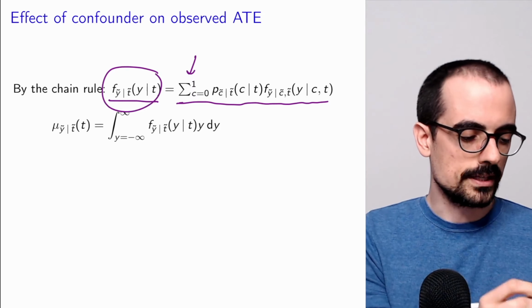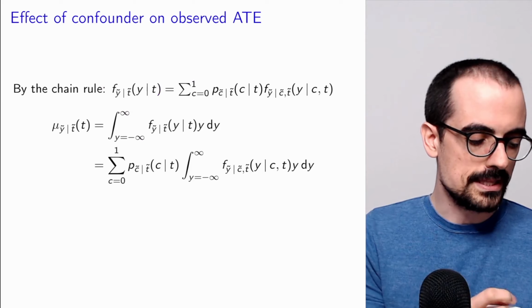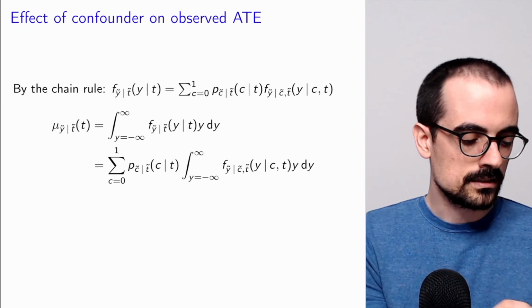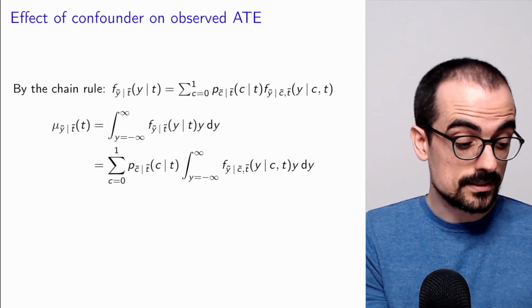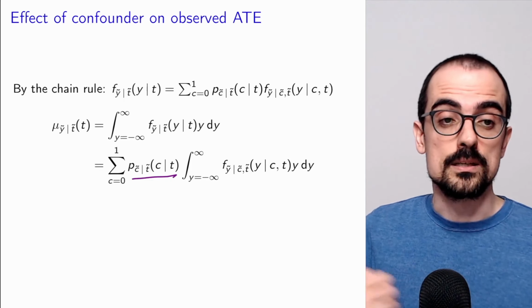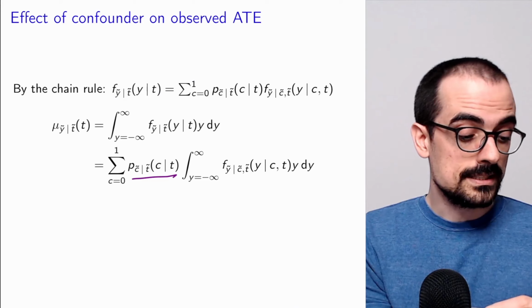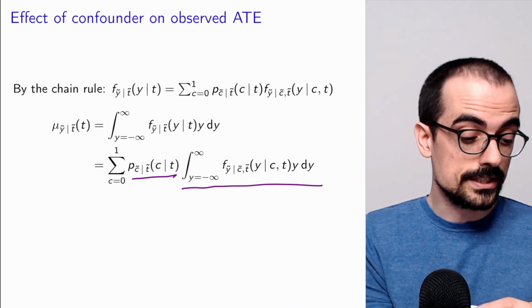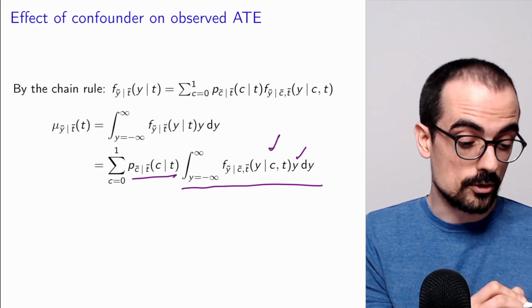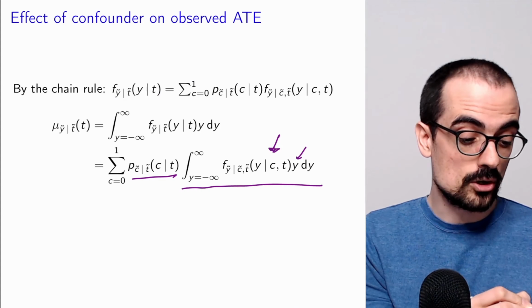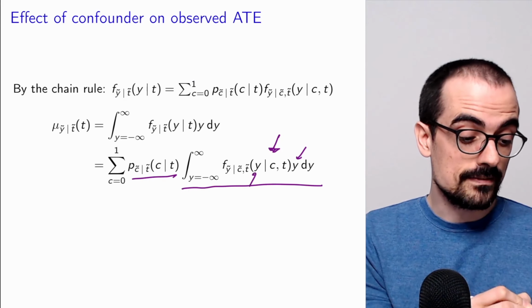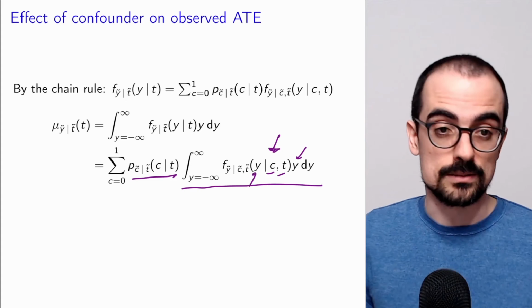And now once we include that expression for the conditional PDF, we have a weighted sum, weighted by the probability of the confounder given the treatment, times this integral, which includes the grades times the conditional PDF of the grades given both the confounder and the treatment.